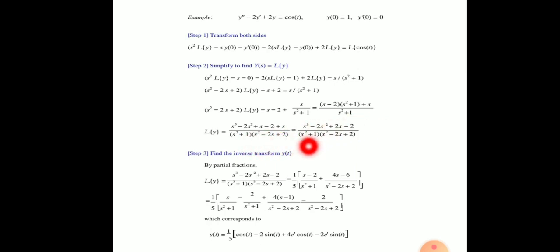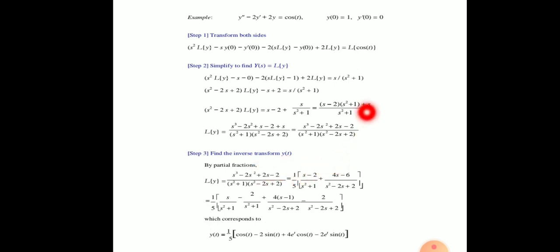Now to find the inverse Laplace transform, taking the partial fraction of this term, you get Laplace of y equal to (1/5)[(s - 2)/(s² + 1) + (4s - 6)/(s² - 2s + 2)]. Here we are using partial fractions.